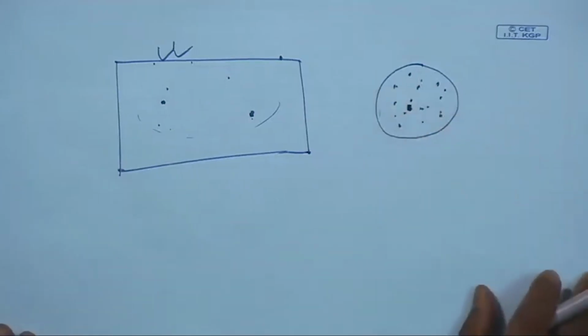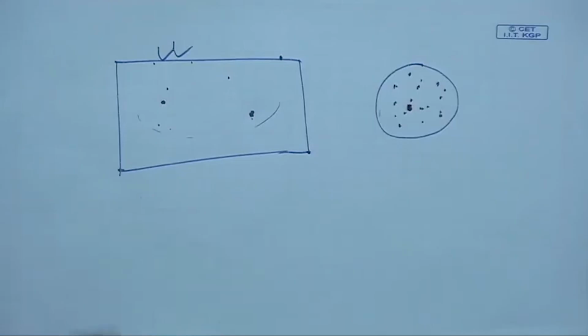Then, depending on the position in the field, there are two types. One is called near field, another is called far field. What is near field?